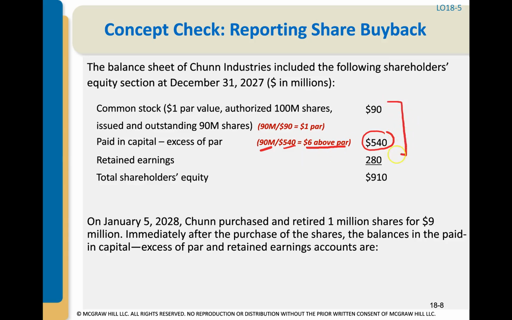So right here, we know that these shares were booked for $7 per share. When they were first sold, we sold them for $7 per share. $1 went to common stock and the rest went to the paid-in capital. So now we can account for when we retire this 1 million shares, we have to reverse the amount that was recorded to common stock and the paid-in capital for those 1 million shares originally.